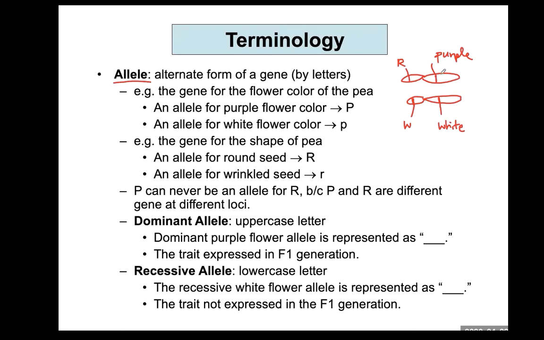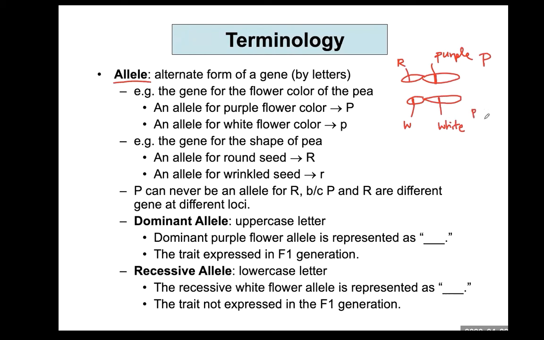And then this allele has purple color, you can write down uppercase P. And if you decide to put the letter of the allele as uppercase P, the other counterpart of the allele is going to have lowercase p.